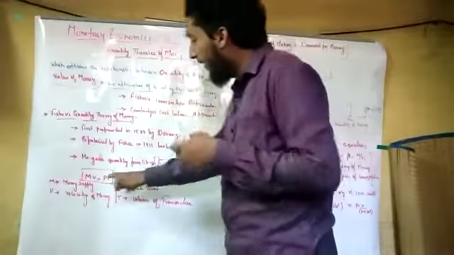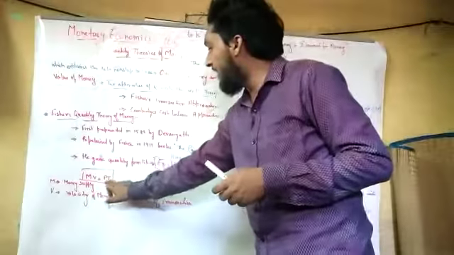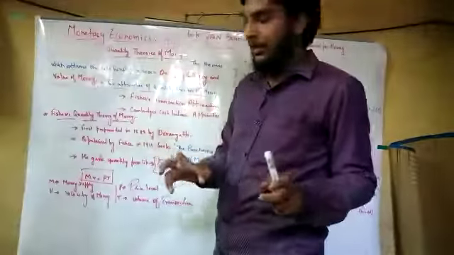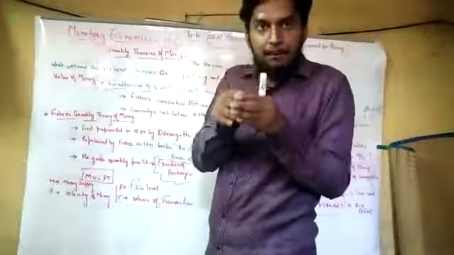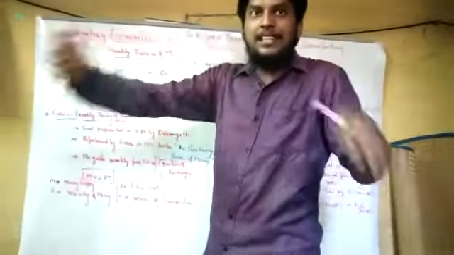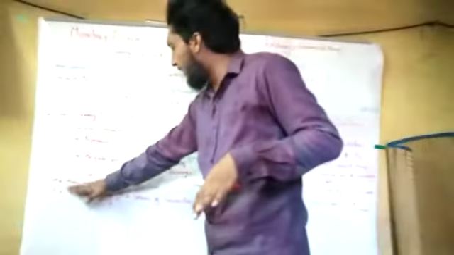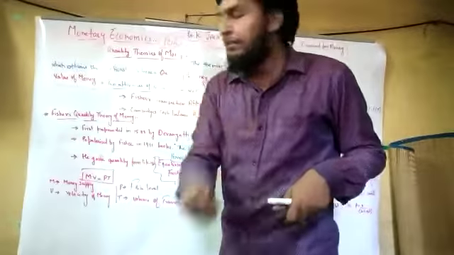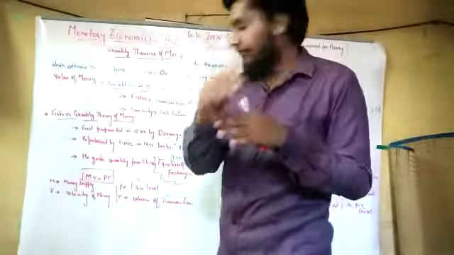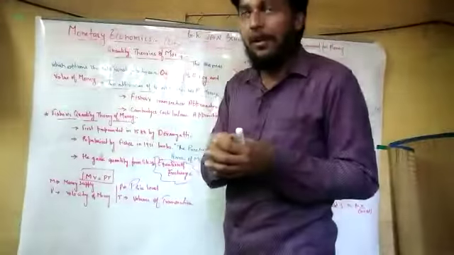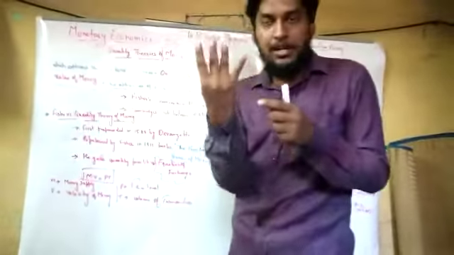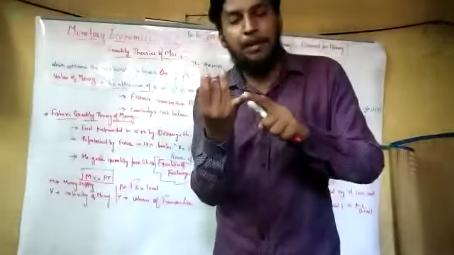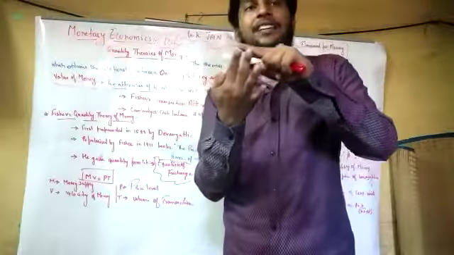He has given the formula MV is equal to PT. This is Fisher's formula for the quantity theory of money. What is M? Money supply, the money supply in the economy, in the business, in the country. What is V? Velocity of money, the power of the money. What is P? Price level. And what is T? Volume of transactions. So these four essential items help us identify the quantity theory of money.